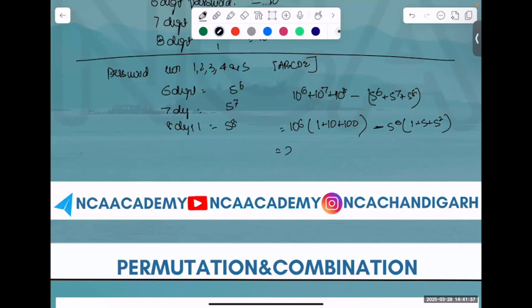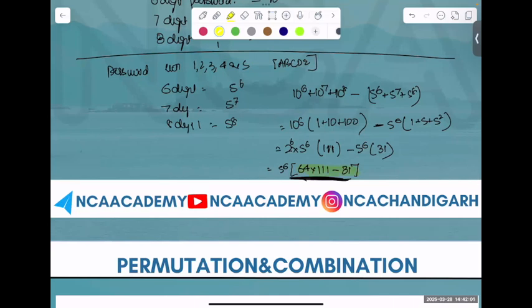Can I write 10⁶ as 2 into 2⁶ into 5⁶? 111 minus 5⁶ into 31. Yes or no? I take 5⁶ common, it becomes, what is 2⁶? 64 into 111 minus 31. That is the value of alpha. Any doubts with this or not?